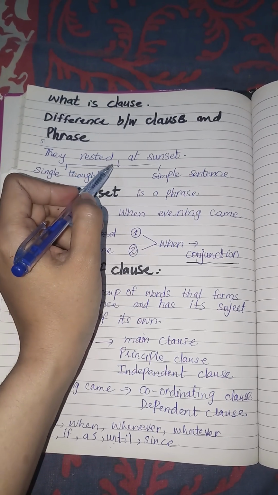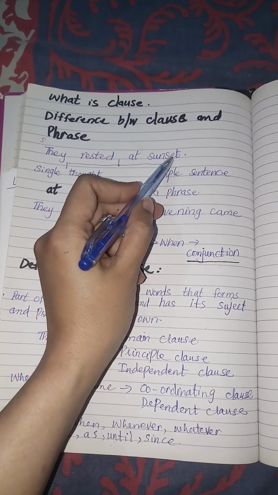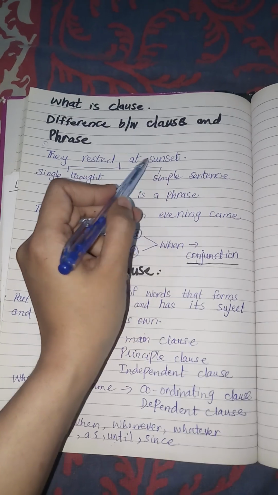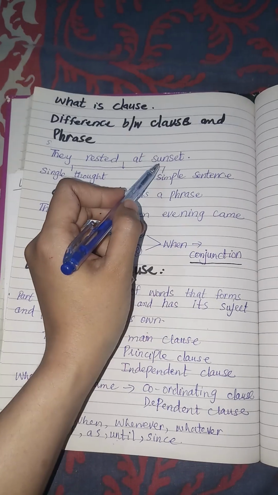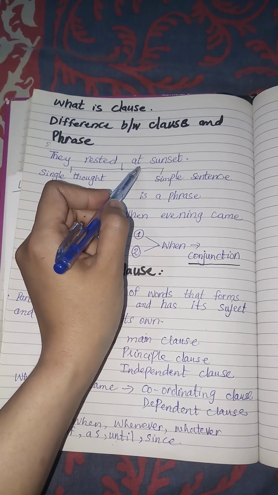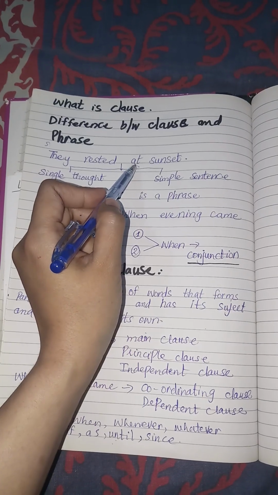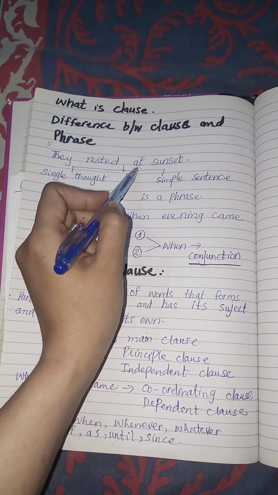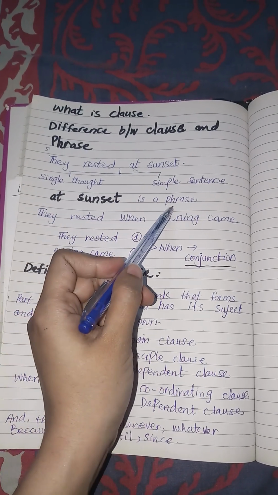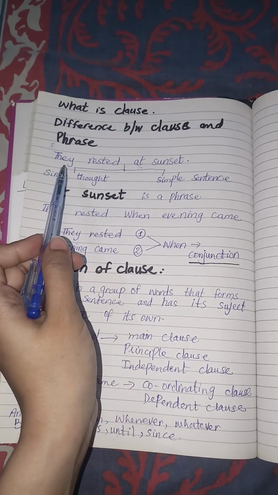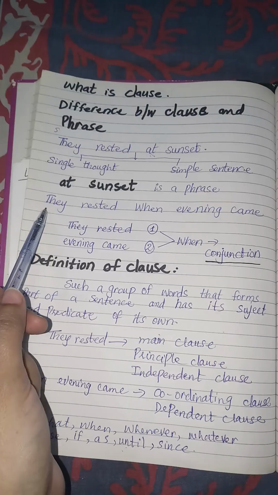Now, further we analyze the sentence. This part of the sentence doesn't have its subject and predicate, and when we write it separately, "at sunset", it doesn't give us a sense. So in my previous video I told you that a phrase is a part of a sentence, it doesn't have its subject and predicate, and it doesn't give us a complete sense. So "at sunset" is a phrase in this sentence.